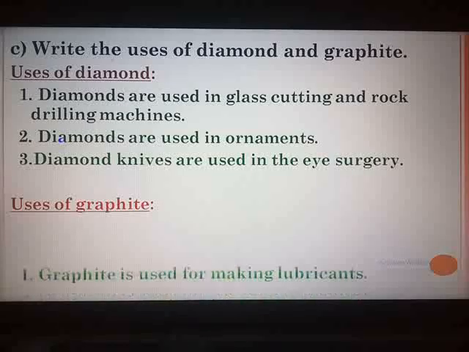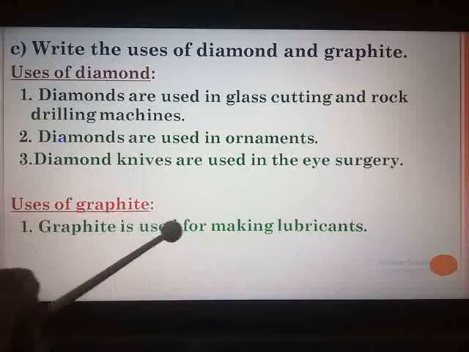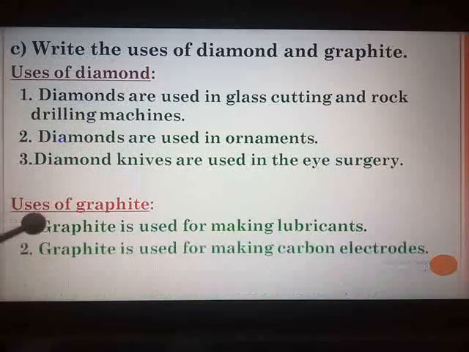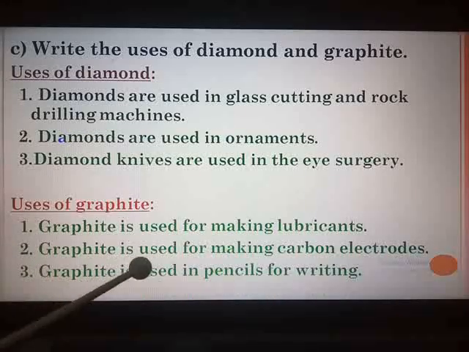The ones which I have selected are: graphite is used for making lubricants, graphite is used for making carbon electrodes, and graphite is used in pencils for writing. Apart from this, they have given in the textbook, it is used in paints and polish, it is used in arc lamps which give very bright light. Any 3 you can select and write. With this, we complete the discussion of question number 2. So in question number 2, you will write only question number 2, B and C.